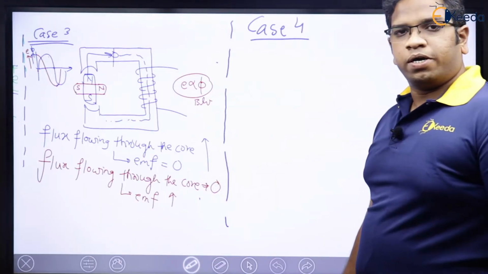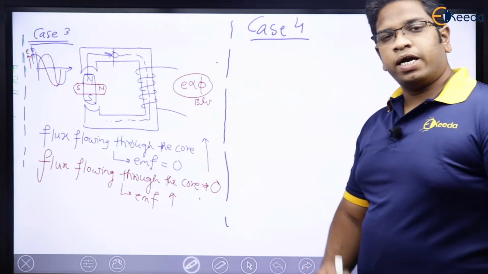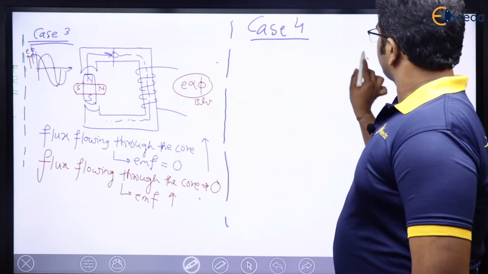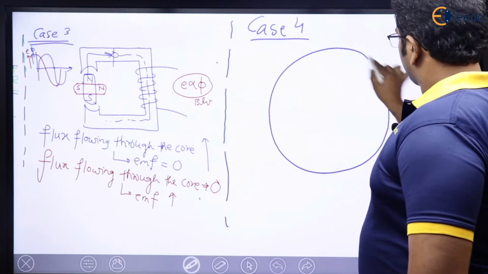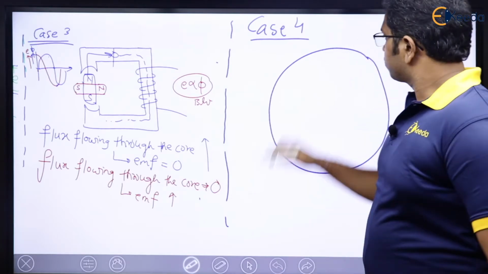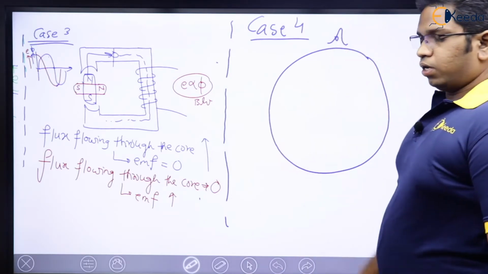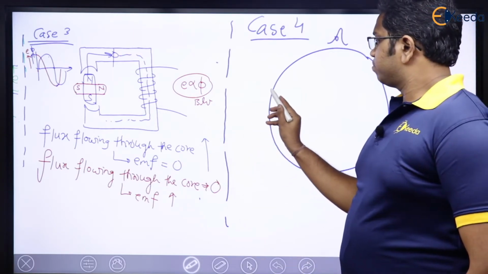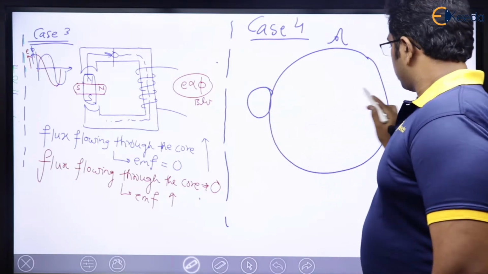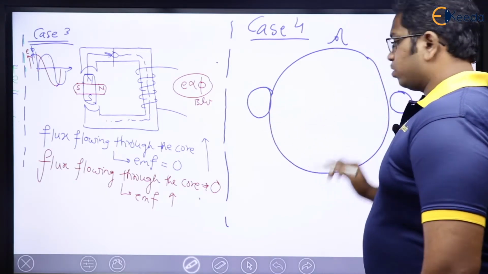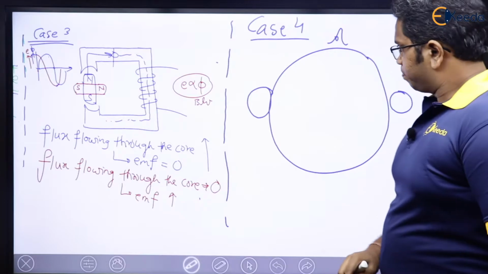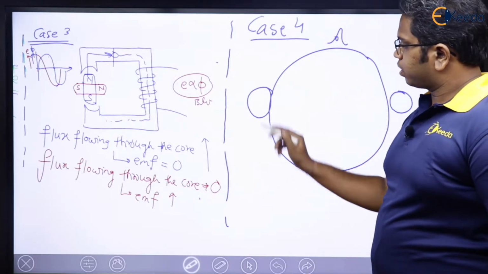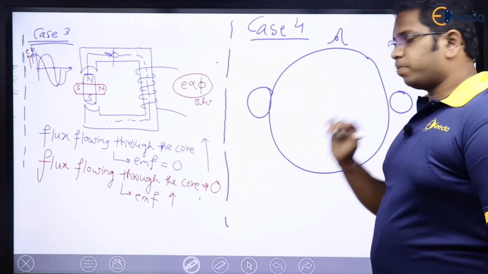Let us see. Now, let me have a stator like this. Right? This is a stator. Now, let me have two stator conductors here. Conductor 1, conductor 2. See, two conductors are placed on a stator.